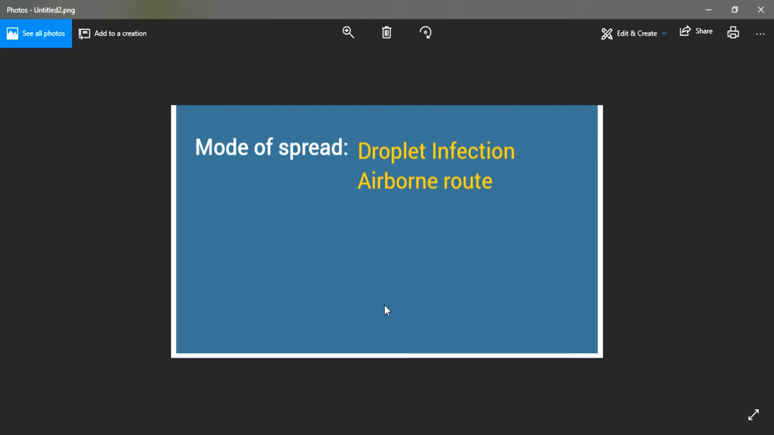Coming to the mode of spread of this bacteria, how it spreads from one person to another. There are two ways by which the bacteria can spread from the infected person to the healthy individual. It can spread either through droplet infection or through the airborne route.